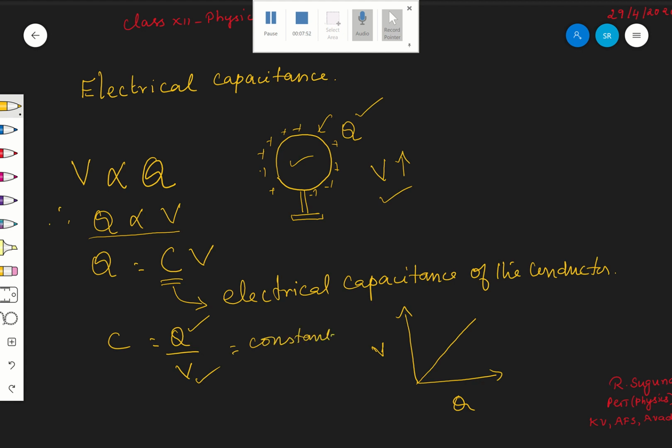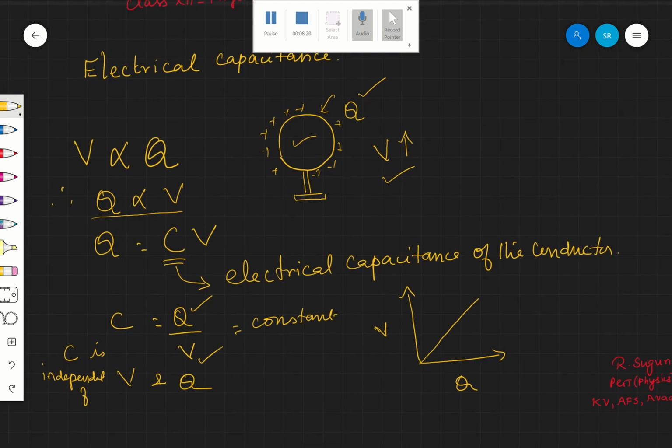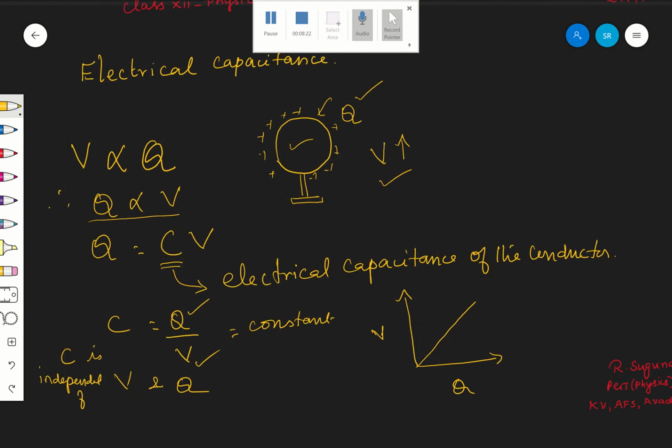That is nothing but a constant, which says that the capacitance of the conductor is independent of V and Q. Why? If there is an increase in Q, V will also increase, so the ratio will be constant.